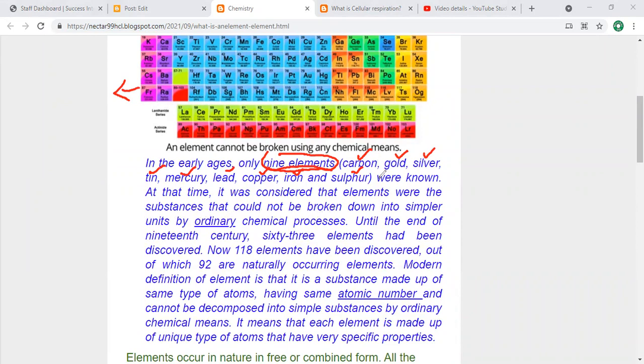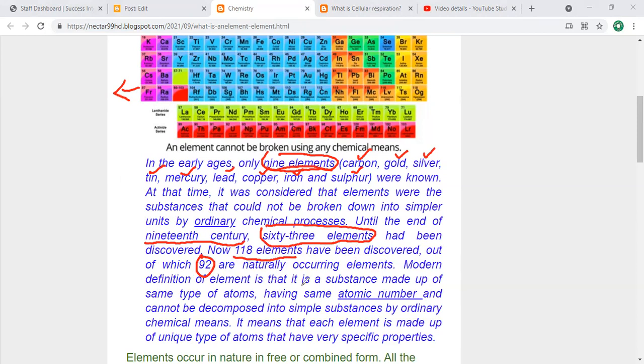They thought that until the end of the 19th century, 63 elements had been discovered. Now 118 elements have been discovered, out of which 92 are naturally occurring elements.